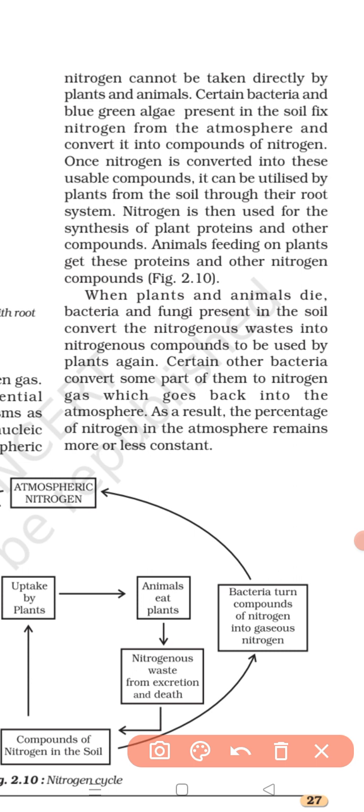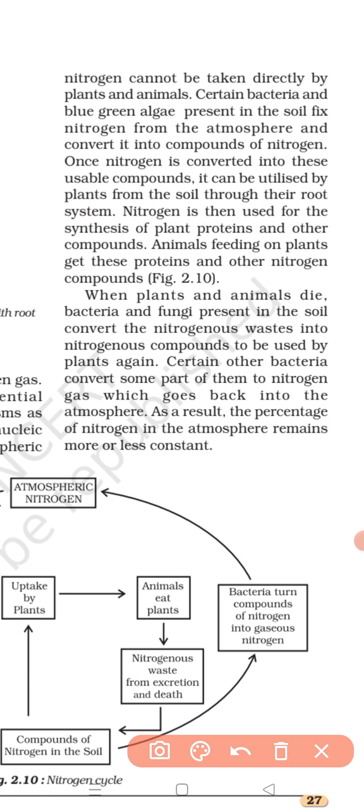Now next, what happens when plants and animals die? The complex nitrogen compounds, like proteins, present in the dead bodies are decomposed and converted into simple compounds of nitrogen by certain bacteria and fungi present in the soil. When plants and animals die, bacteria and fungi in the soil convert the nitrogenous wastes into nitrogen compounds again to be used by the plants.